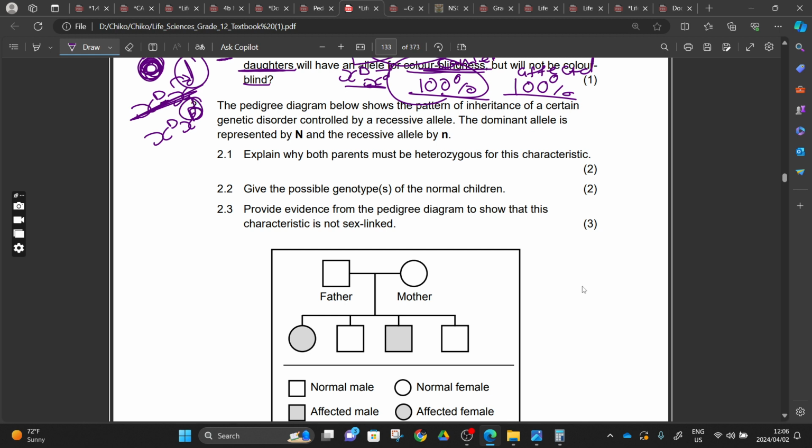Number 2, it says the pedigree diagram below shows the pattern of inheritance of a certain genetic disorder controlled by a recessive allele. The dominant allele is represented by capital N, and the recessive allele is represented by a small letter n.